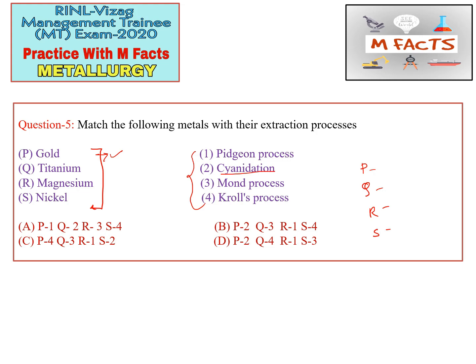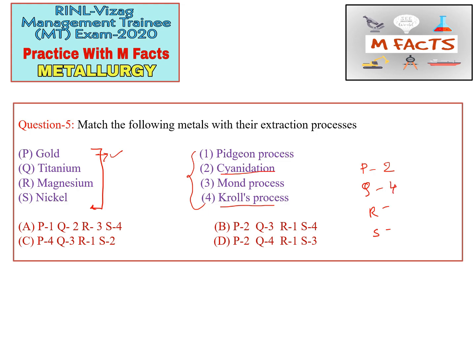So we can match P by 2. The next one is easy for me, I generally heard about the process, that is Kroll process. Kroll process is generally used for titanium. So Q we can match by 4.